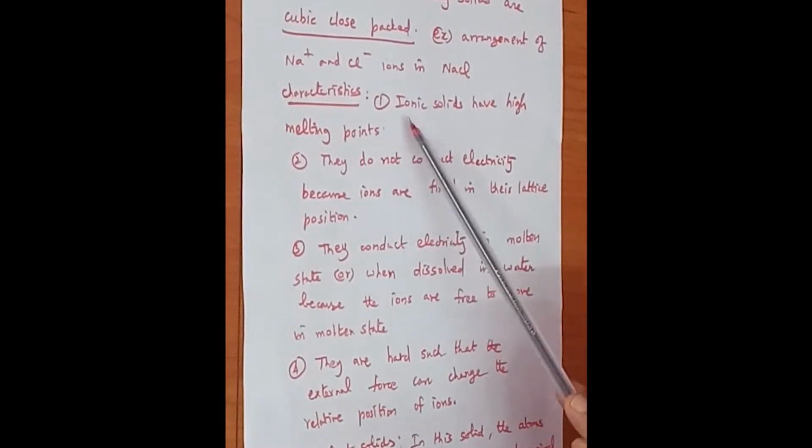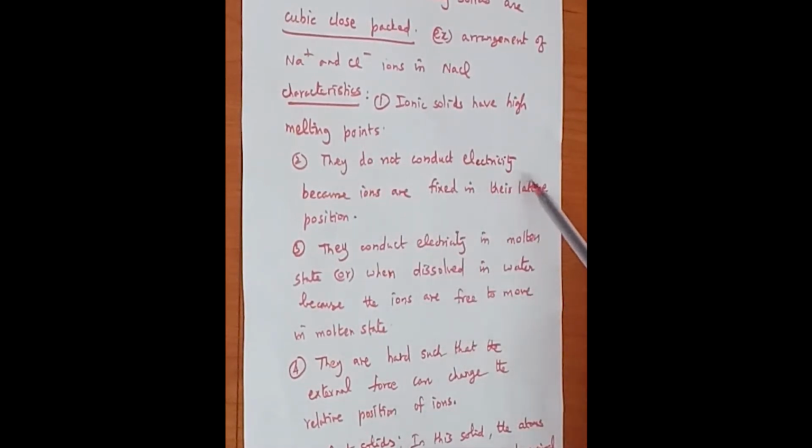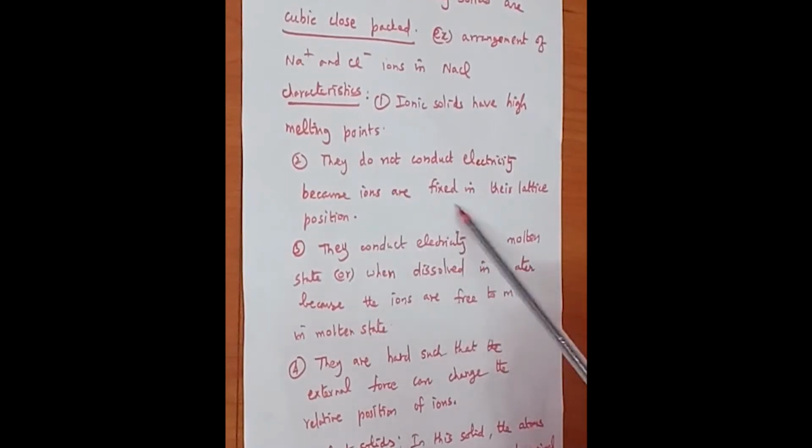Now we shall see the characteristics of ionic solids. Ionic solids have a high melting point. They do not conduct electricity because the ions are fixed in their lattice positions. A lattice is the space present inside the cubic structure, and each point inside the cubic structure is called a lattice point. So ionic solids have a high melting point, and they do not conduct electricity as ions are fixed in the lattice position.